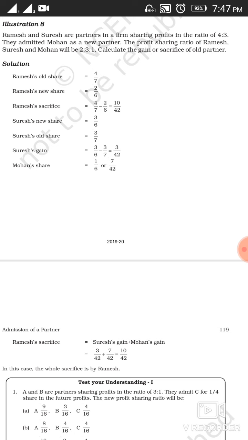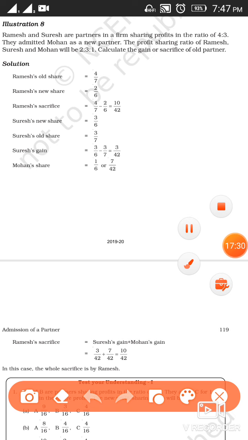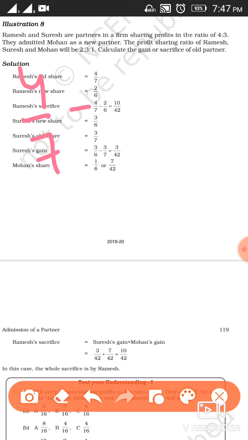Now we have been given the old share and the new share. And as we have already studied the formula to calculate sacrifice, the formula is old share minus new share. So in case of Ramesh, the old share is 4 by 7 and the new share is 2 by 6. Clear?